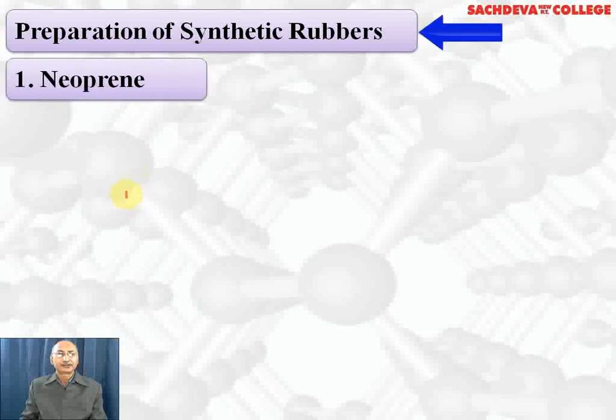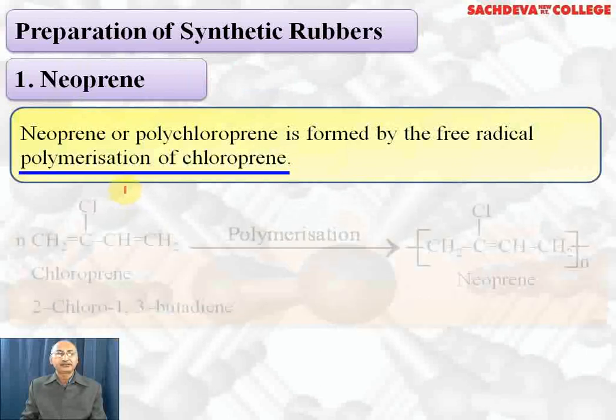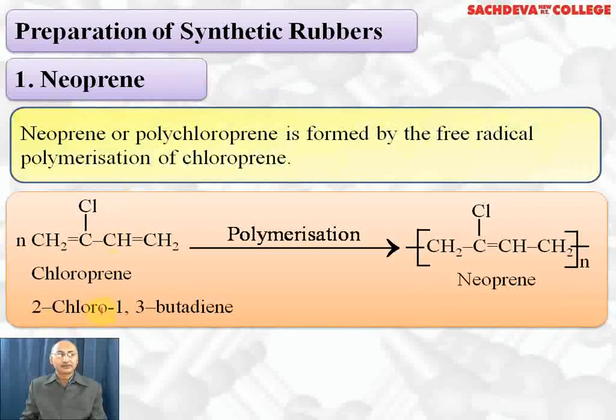Preparation of synthetic rubbers. First we are taking neoprene. Neoprene or polychloroprene is formed by free radical polymerization of chloroprene. What is chloroprene? Chloroprene is 2-chloro-1,3-butadiene. On polymerization in the presence of a free radical initiator, we get the formation of neoprene, where the two double bonds which were on terminal carbons have changed to a double bond in the middle, and the terminal double bonds have been changed to single bonds.